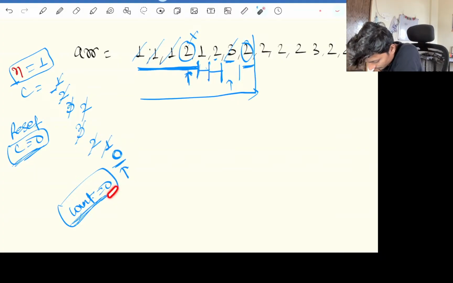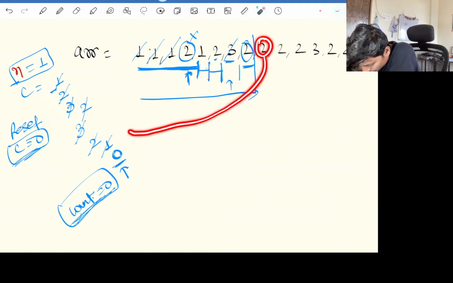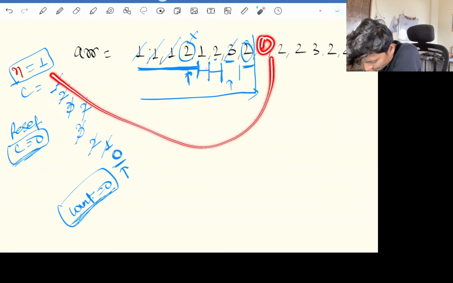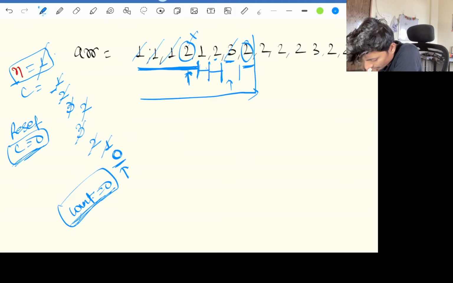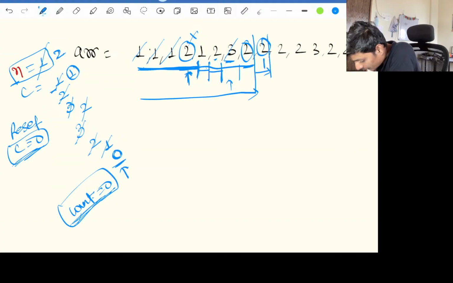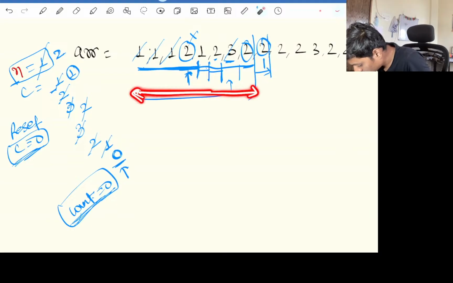As soon as our count becomes 0, we'll go to the next number and set that number as our majority number. So now our number becomes 2. We'll go again and our count will become 1, because this is coming now 1 time. Up to here, how many times did 1 come? If you focus over here, the other numbers came that many times as well.